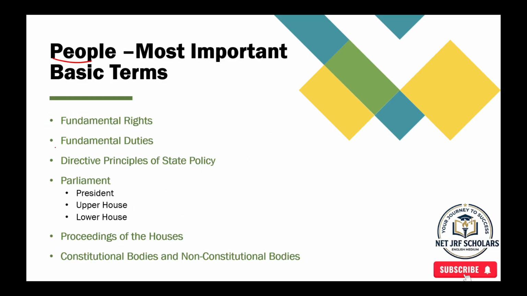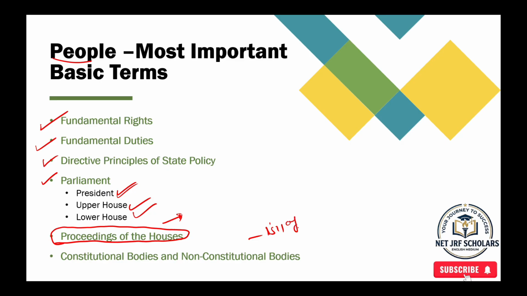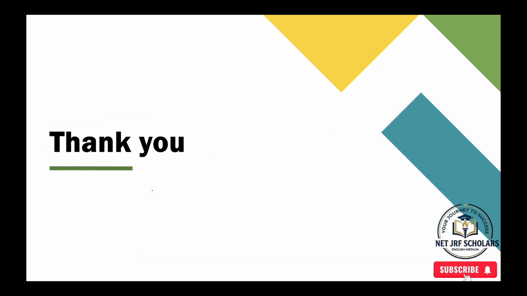And with respect to people and development, we have some basic concepts. Read on fundamental rights and fundamental duties, DPSP, Directive Principles of State Policy, and read about the Parliament, President, Upper House, Lower House, and especially the proceedings of the House. They usually ask questions on the proceedings of the Houses, and have a list of important constitutional and non-constitutional bodies. These are more important.